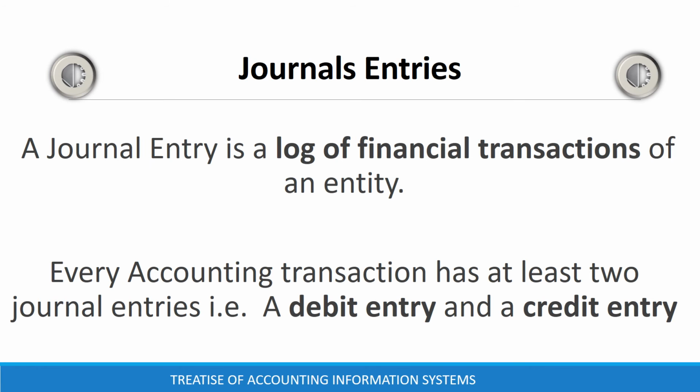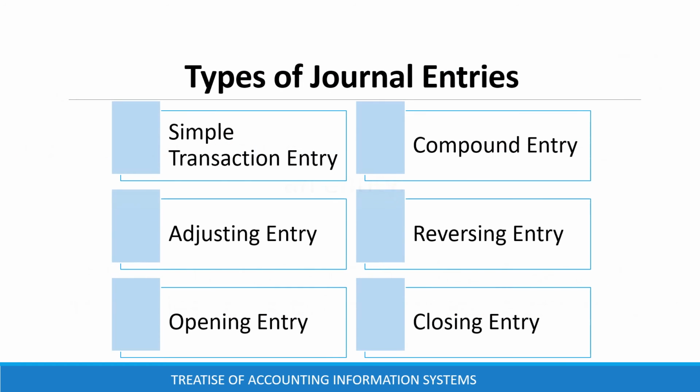A journal entry is a log of financial transactions of an entity. Every accounting transaction has at least two journal entries, that is, a debit and a credit. There are 6 types of journal entries, that is, simple transaction entry, compound entry, adjusting entry, reversing entry, opening entry, and closing entry.